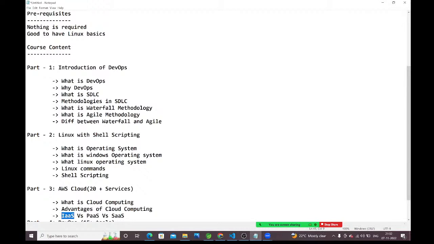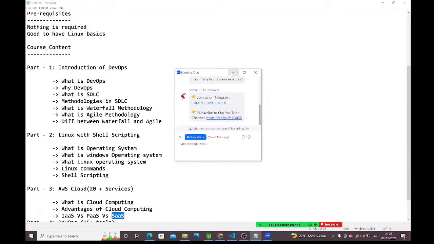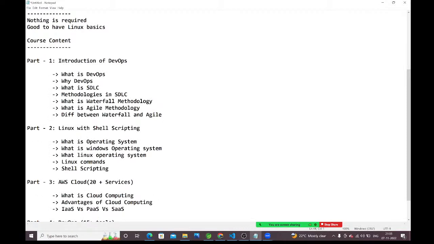Cloud providers are providing the infrastructure. PaaS stands for platform as a service. Cloud providers are providing the platform as a service. SaaS, cloud providers are providing software as a service also. If you go with IaaS, what will you get from the cloud provider and what do you need to take care of? The same for PaaS and for SaaS. All those things we are going to discuss here.